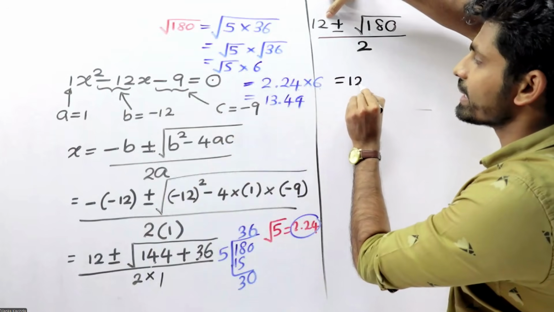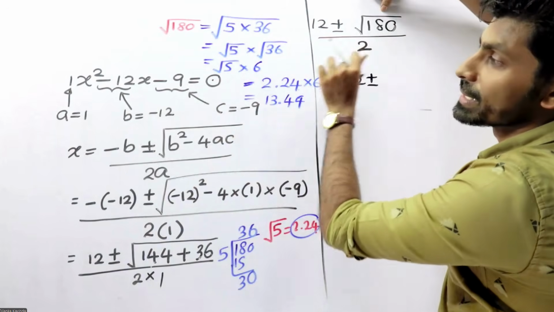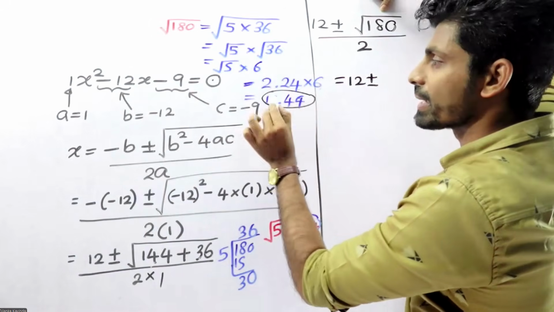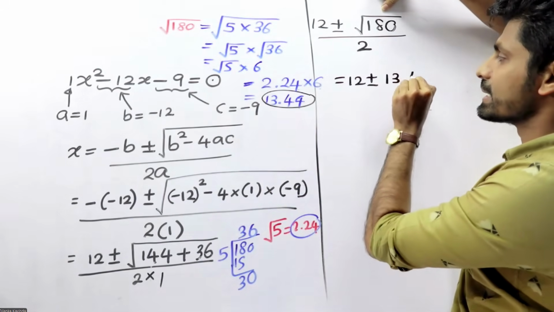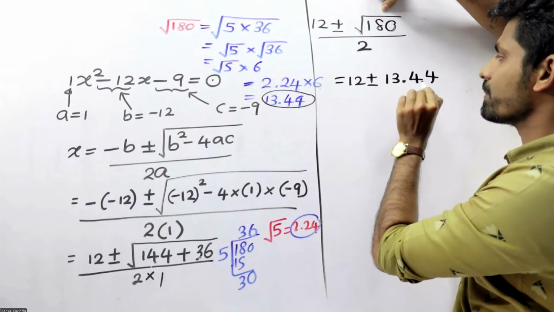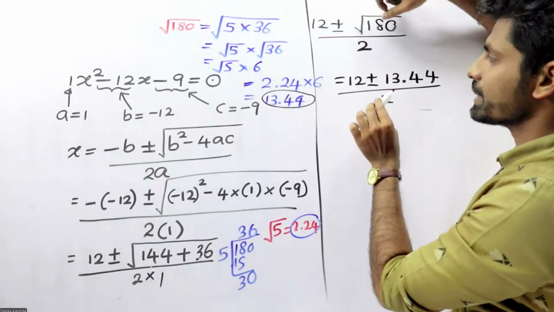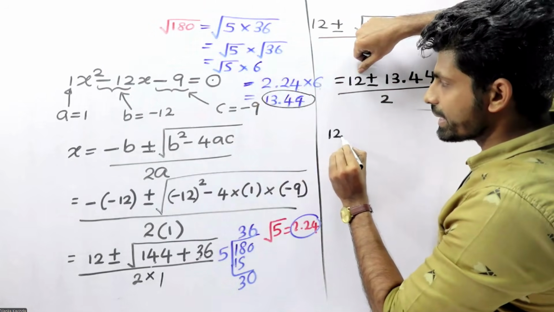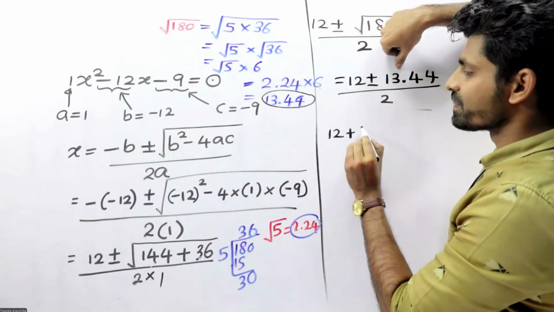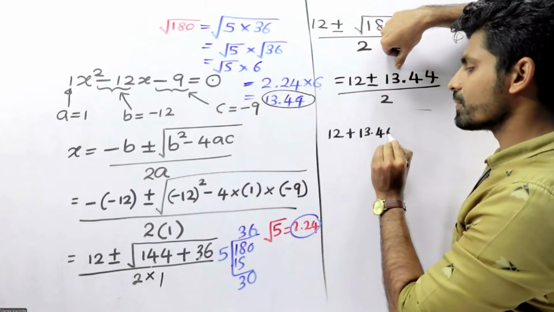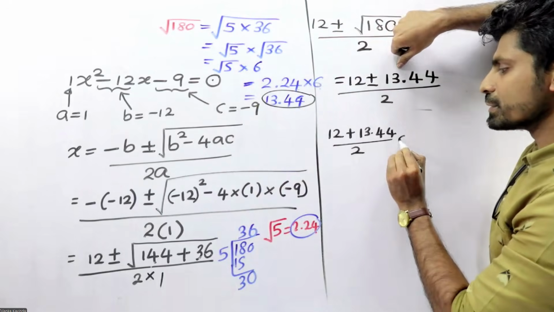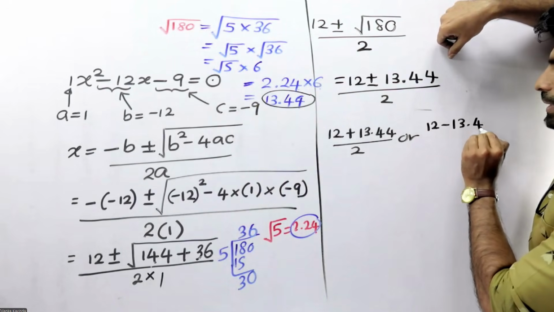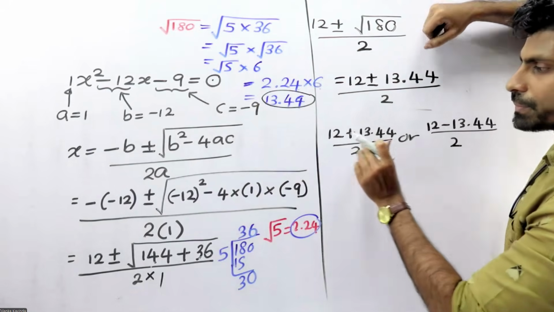Then 12 plus or minus the square root of 180, which is 13.44, divided by 2. There are two answers. 12 plus 13.44 divided by 2, or 12 minus 13.44 divided by 2.